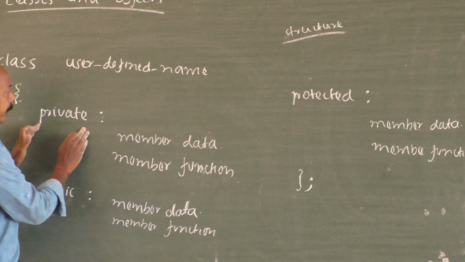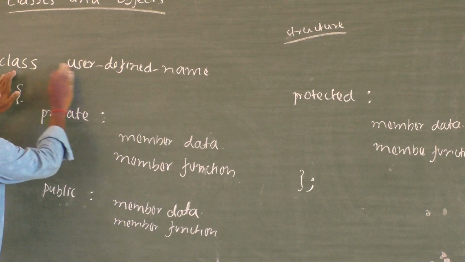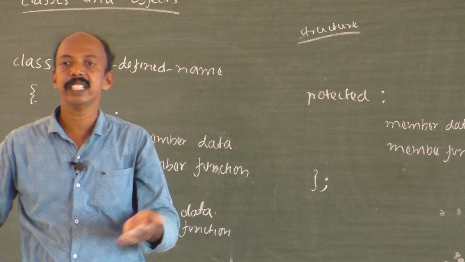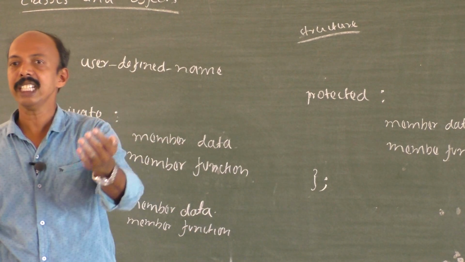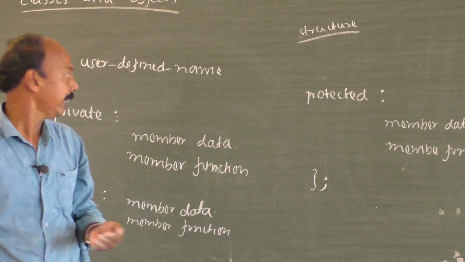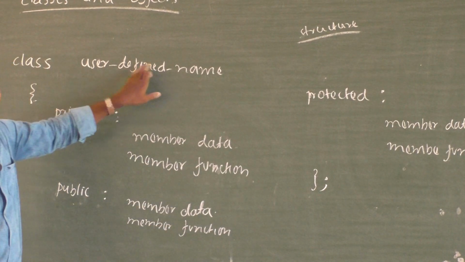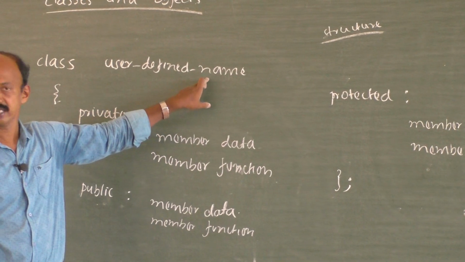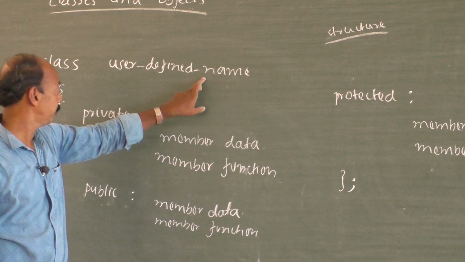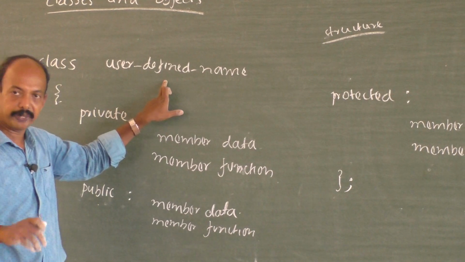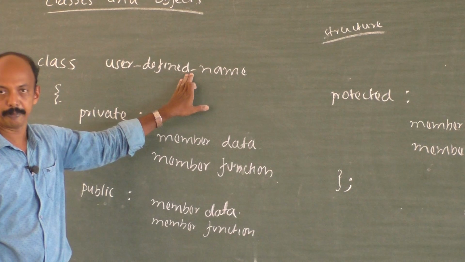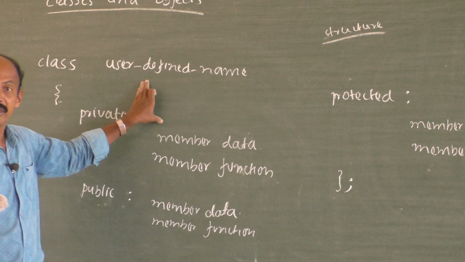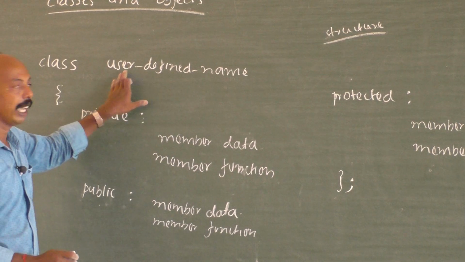Now coming to the private, see here it's a class, user defined name. We can give a name to a class. Just like in a college, there are different classes. Every class will be having its own name, right? So here also we are giving different names to the different classes. In one program, we can have any number of classes. It's not compulsory that we should have only one class. So every class will be having its own name. If you have different classes, every class should have a different name, otherwise we will get an error.